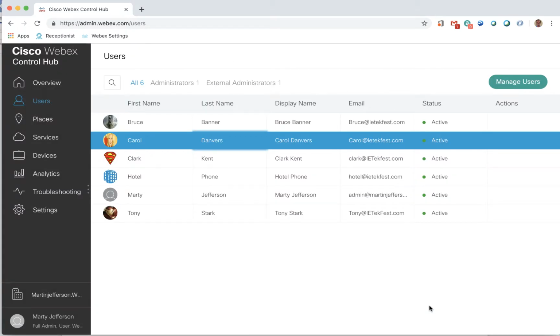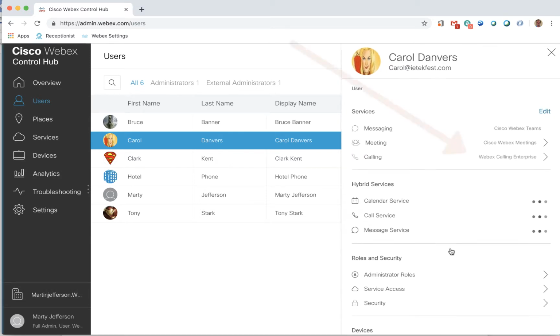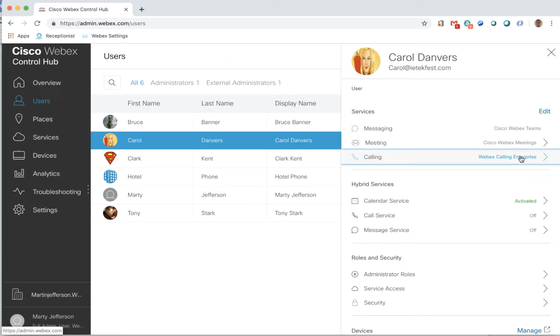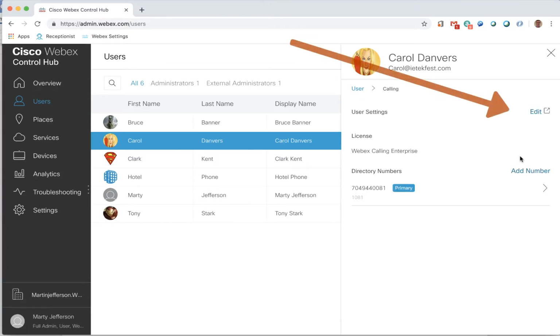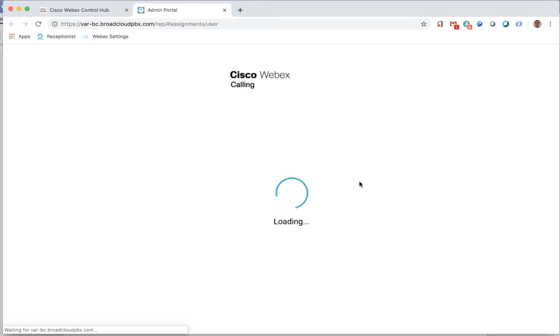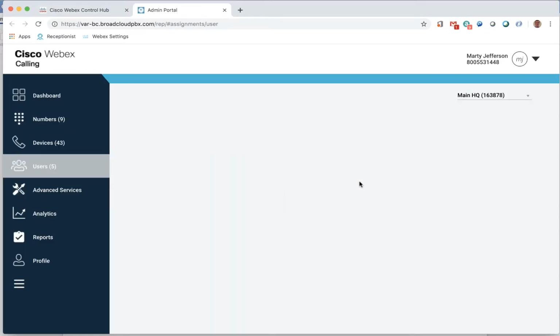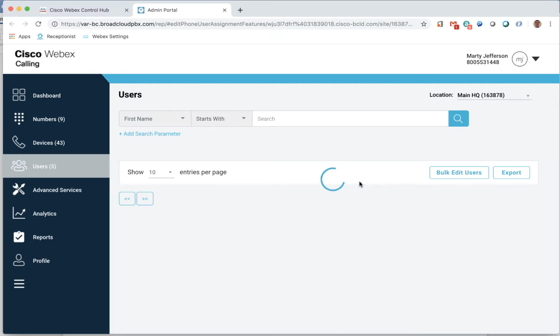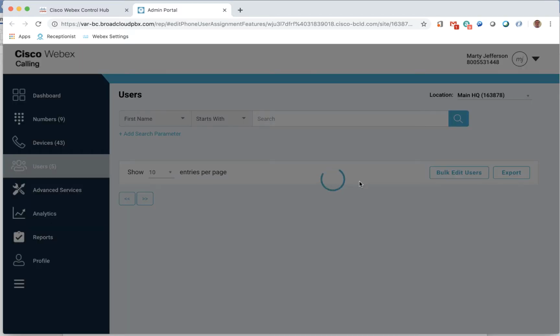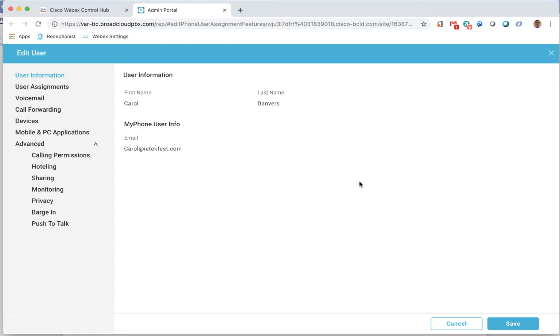Once the service is active, you will see the Webex Calling Enterprise link beside the Calling label in the end user's profile. If you click on this link, the end user's calling settings will be displayed. To edit these settings, click on the Edit link on the page. This will launch a new browser window into the Cisco Admin Portal. In the Cisco Admin Portal, the end user configuration page will populate.